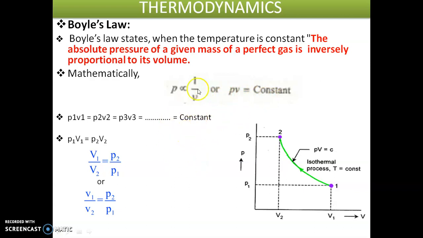I hope you understand. We have already studied Boyle's law, Charles law, and Gay-Lussac law at the intermediate level. Thank you. And we will discuss the second law, that is Charles law.